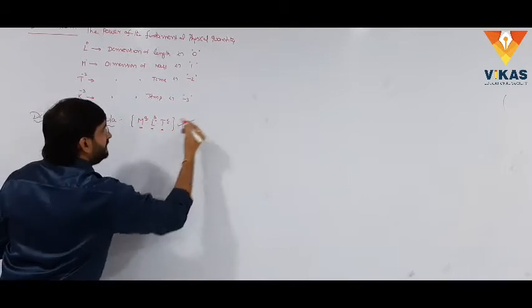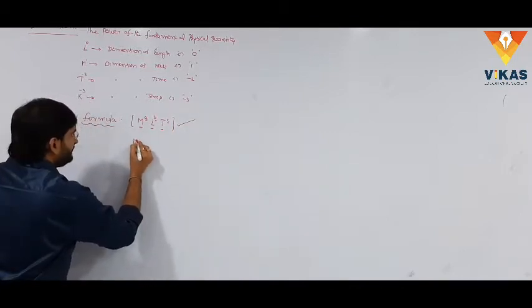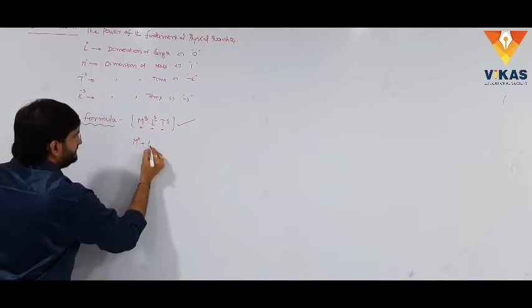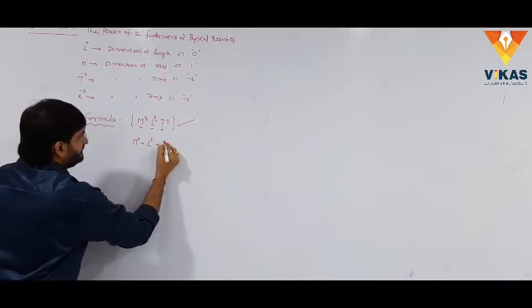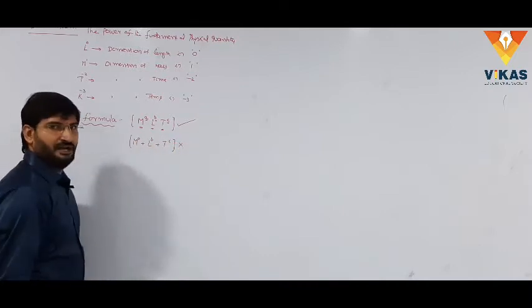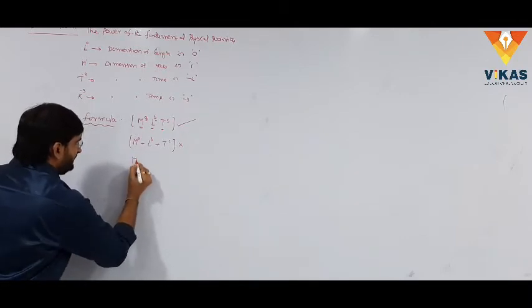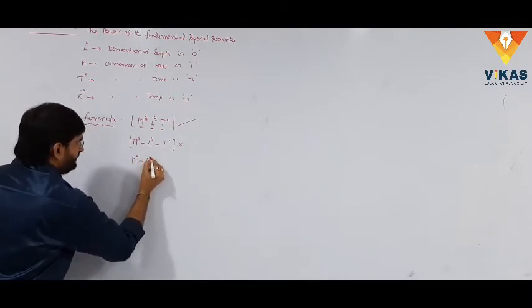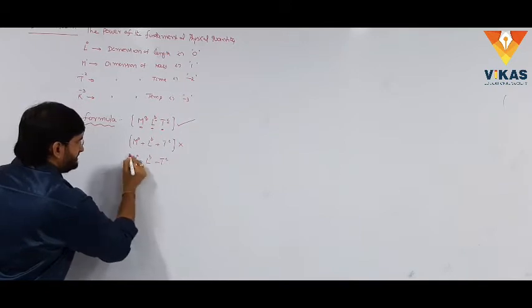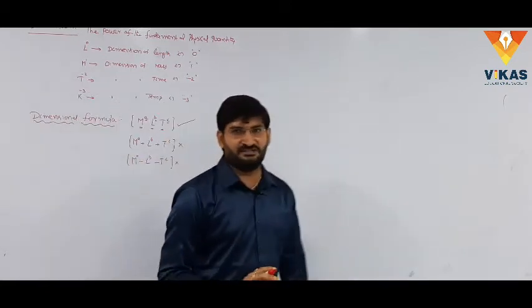This is the correct nature of the dimensional formula. Here, M power a plus L power b plus T power c is not a correct format of a dimensional formula. Similarly, M power a minus L power b minus T power c is not a correct format of a dimensional formula.